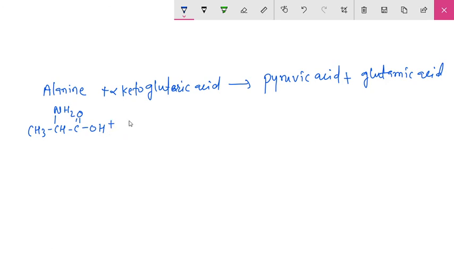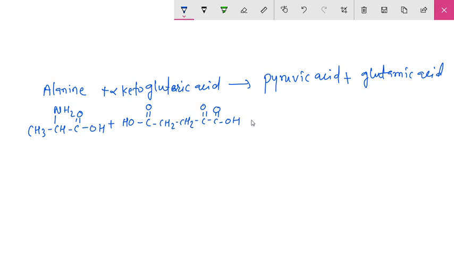So OH C double bond O, then CH2 CH2 C double bond O C double bond O OH. Okay, it is the alpha ketoglutaric acid.